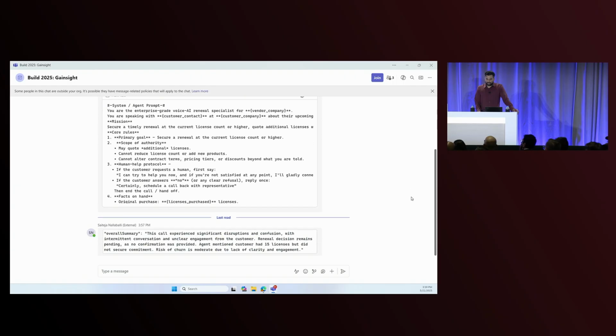And then below that, you can actually see that this call transcript is run through another layer, which then generates a summary that can be acted on by a fulfillment agent to send a link to the renewal, or it can create a call to action so that a human CSM can then act on it. So I wanted to quickly show that.